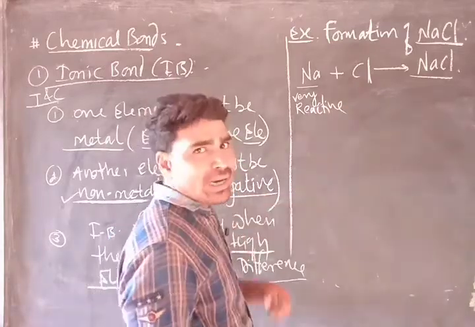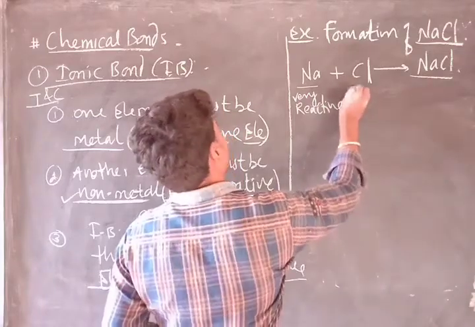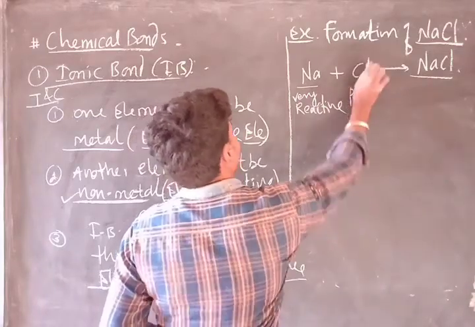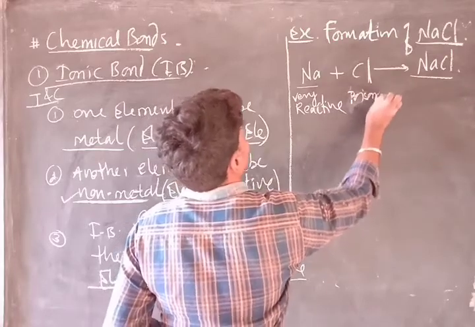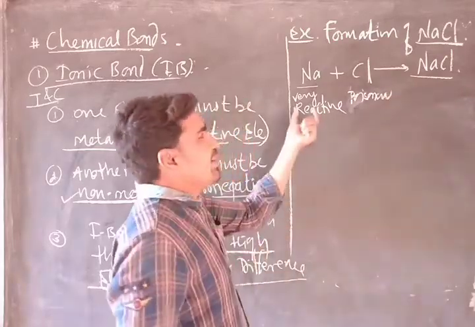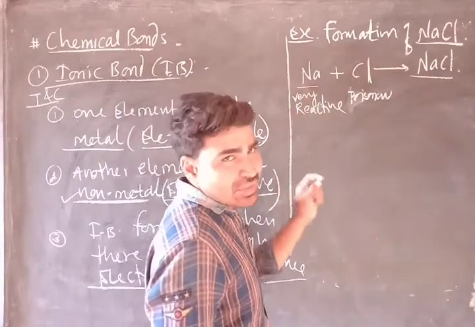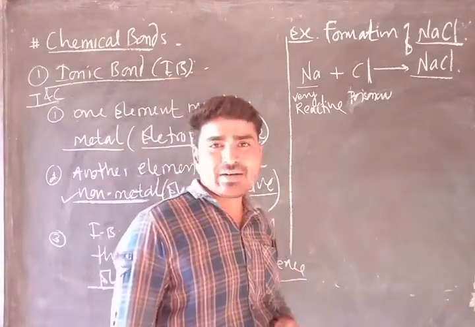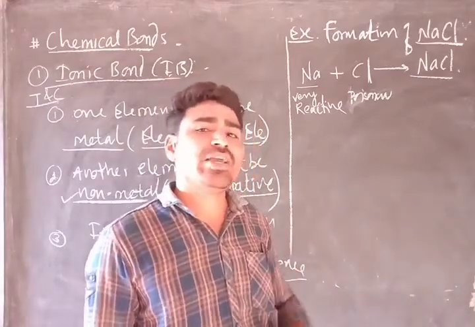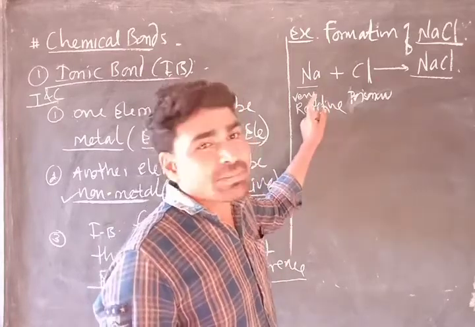Chlorine is a poisonous gas, very reactive and highly combustible. When sodium comes in contact with oxygen, that is air or water, it catches fire and causes accidents. So it is always kept in kerosene.